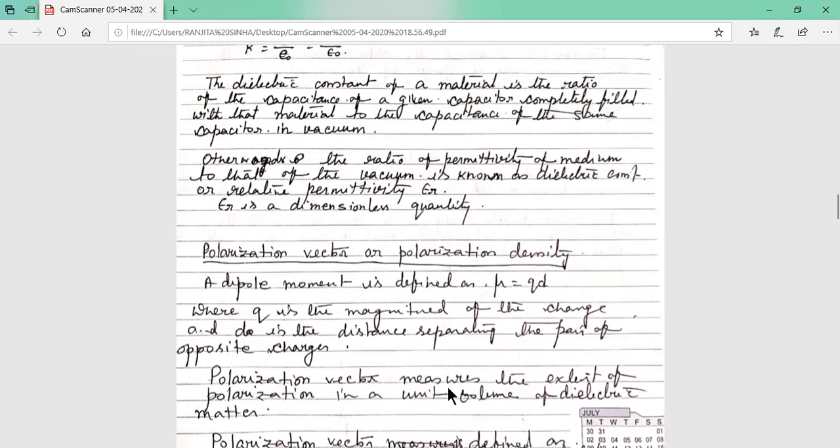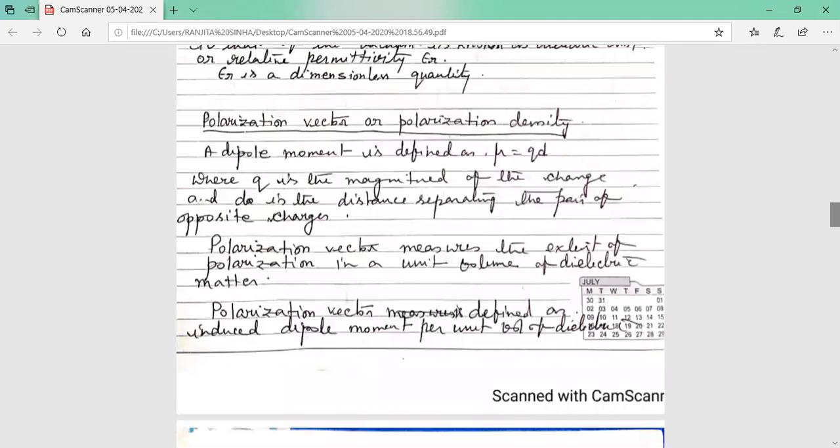Now, the polarization vector measures the extent of polarization in a unit volume of dielectric material. Polarization vector is also defined as induced dipole moment per unit volume of the dielectric material. So you should remember this definition. Polarization vector is sometimes called polarization density. Density means per unit volume, so you get the idea: polarization per unit volume.